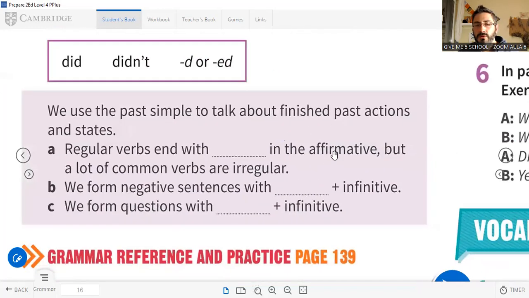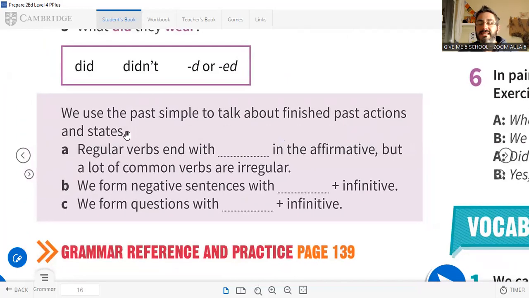So we use the past simple to talk about finished past actions and states. Look, what is this? A finished past action is an acción that is finished. An action that is finished. Está terminada. Or a state. A state is a situation. It's something that just is. Okay? I was Spanish. Imagine I changed my nationality. I was Spanish and now I am British. It's a state. Okay? Un estado. You cannot change it. No puedes cambiarlo. So look, regular verbs end with ed or d.